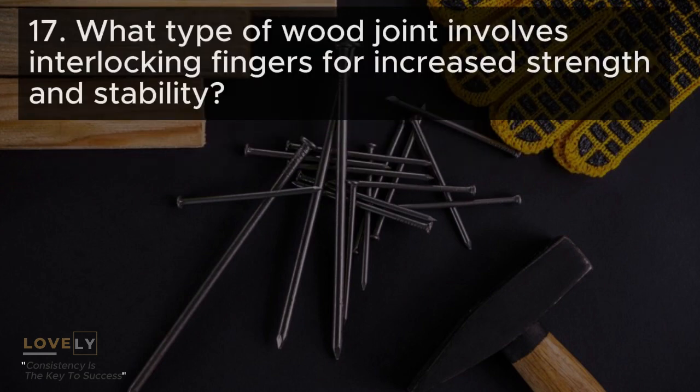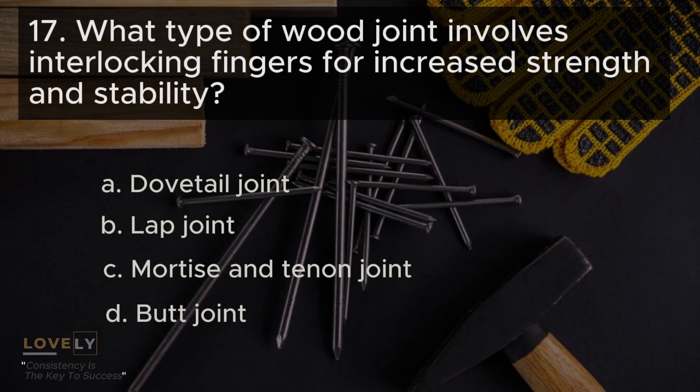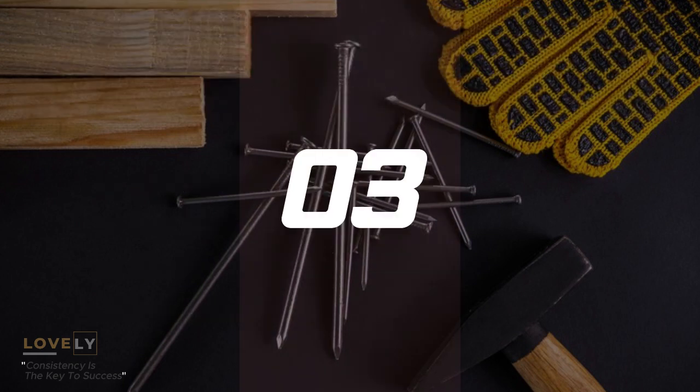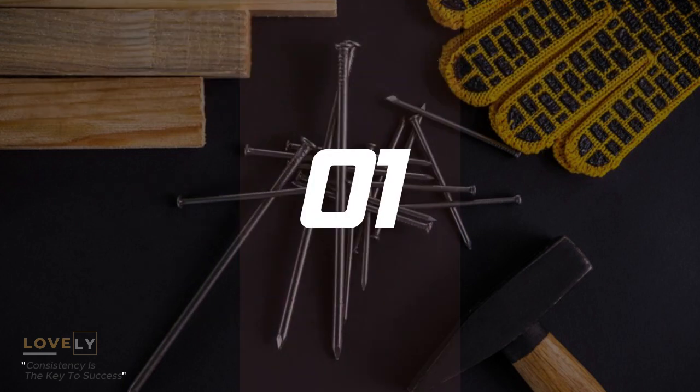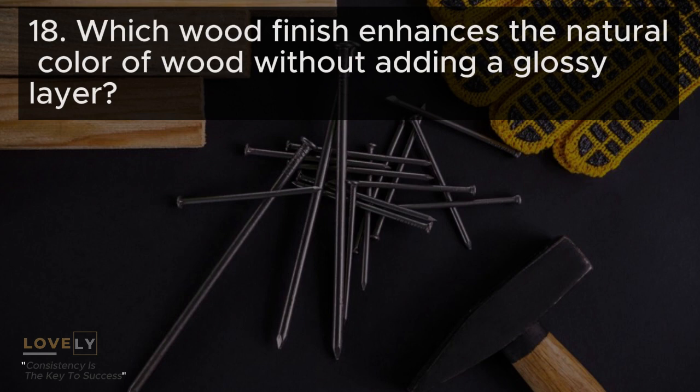17. What type of wood joint involves interlocking fingers for increased strength and stability? A. Dovetail joint. B. Lap joint. C. Mortise and tenon joint. D. Butt joint. Answer: A. Dovetail joint.